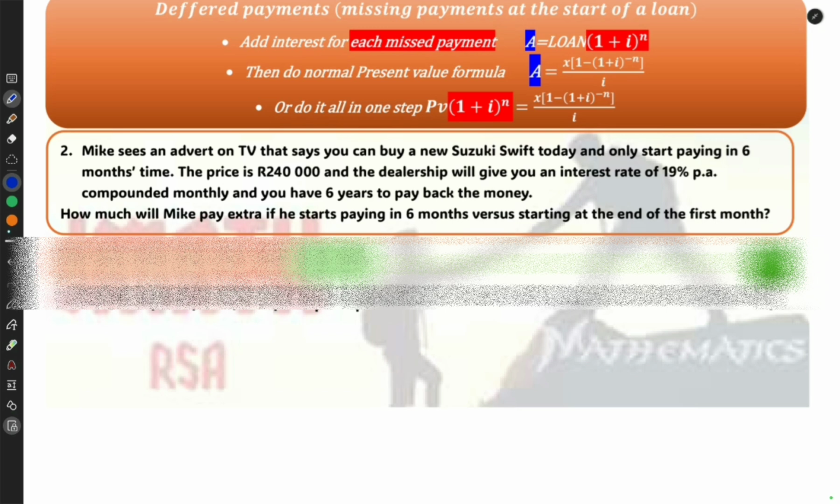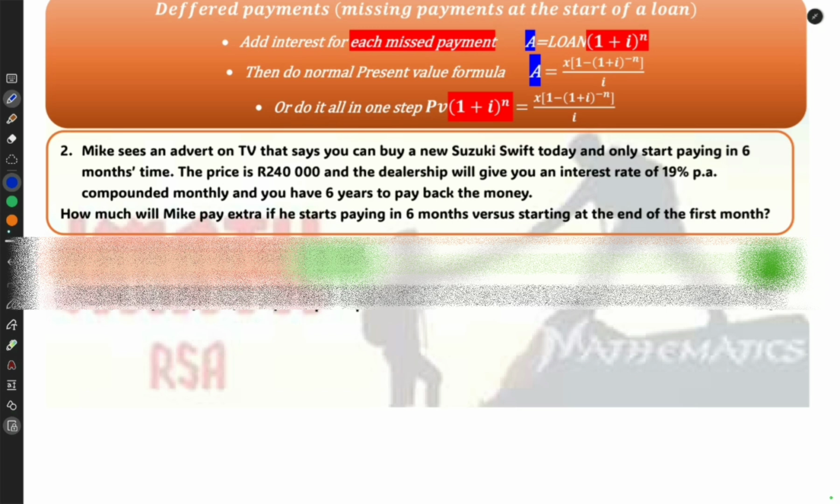Mike sees an advert on TV that says you can buy a new Suzuki Swift today and only start paying in 6 months' time. The price of a new vehicle is 240,000, and a dealership will give you an interest rate of 19% per annum compounded monthly. And you have 6 years to pay the money back. How much will Mike pay extra if he starts paying in 6 months versus starting at the end of the first month?